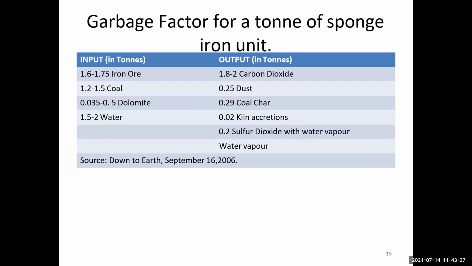The sponge iron output per ton is 1.8 to 2 ton. This is carbon dioxide. This is the coal and the 0.25 dust. The 0.035 is dolomite. These are the minerals, and the output is 0.29 of coals in a ton.